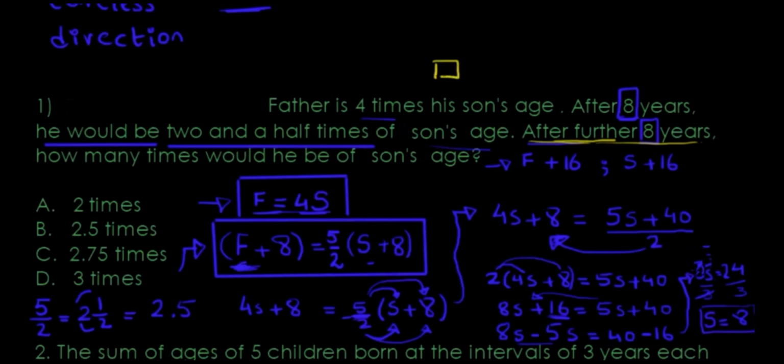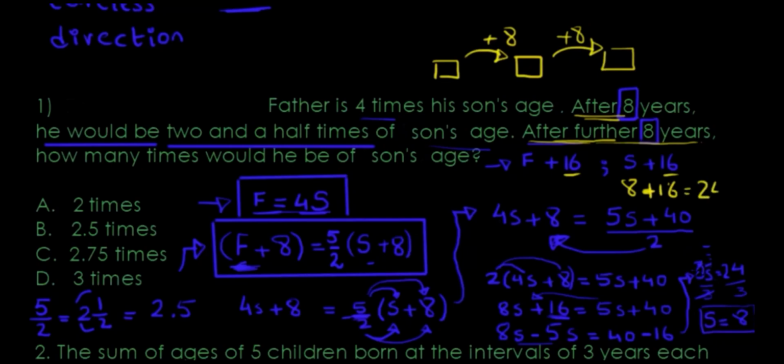So first of all, they said after 8 years, that's plus 8, which is what we had here. And then they're saying after another 8 years, what would be the comparison of the ages? That means I'm going to be adding a 16 into both of them. The son I know is 8, plus 16, that's 24. So I know that the son is 24 over here.